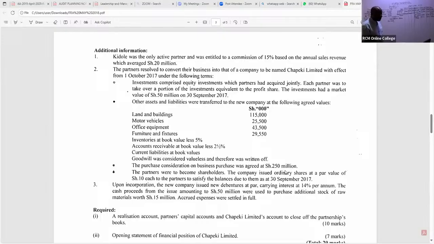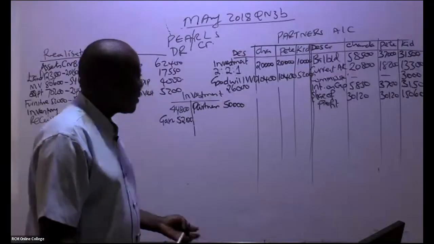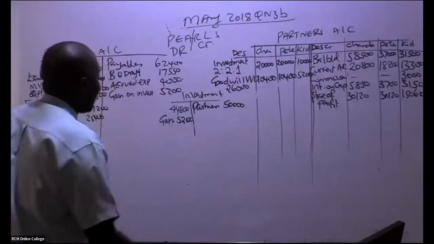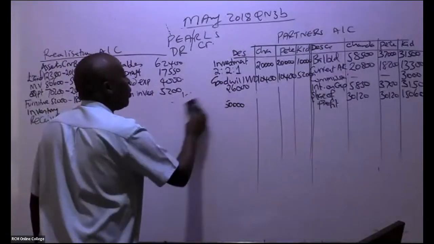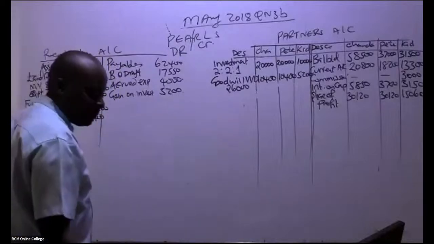So, ladies and gentlemen, remember that purchase consideration will be debited to the new company being formed, and you credit your realization. So we have here purchase consideration, that will always be credited here.